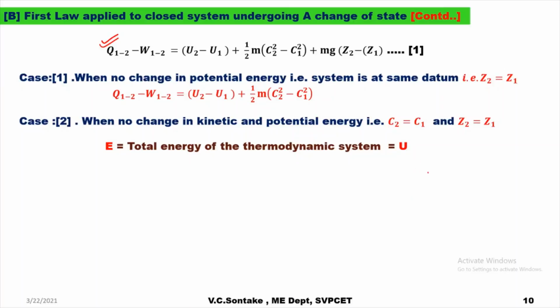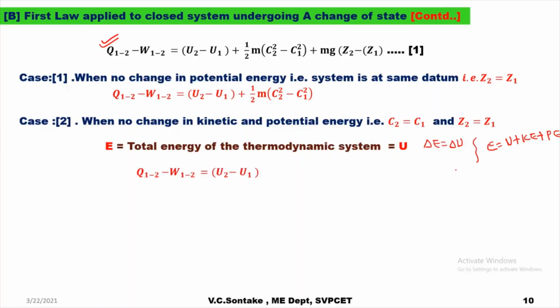Before equation 1, one more very important thing: total energy of the thermodynamic system will be equal to internal energy only, because we know that E is equal to U plus KE plus PE, or delta E will be equal to delta U. So when the system is not moving at all and it is stationary with reference to its datum, the total energy of that system will be by virtue of its internal energy only.